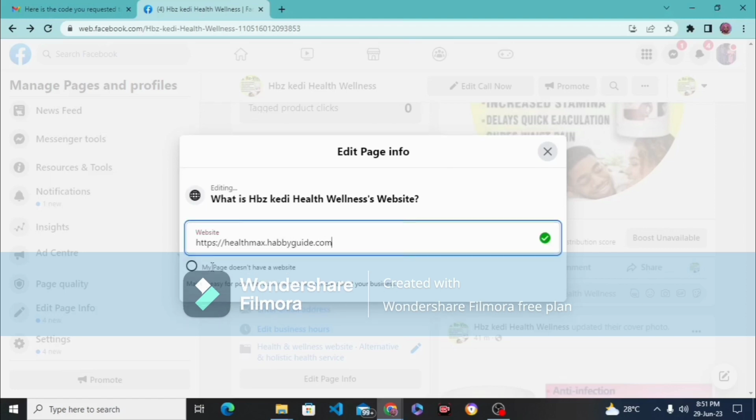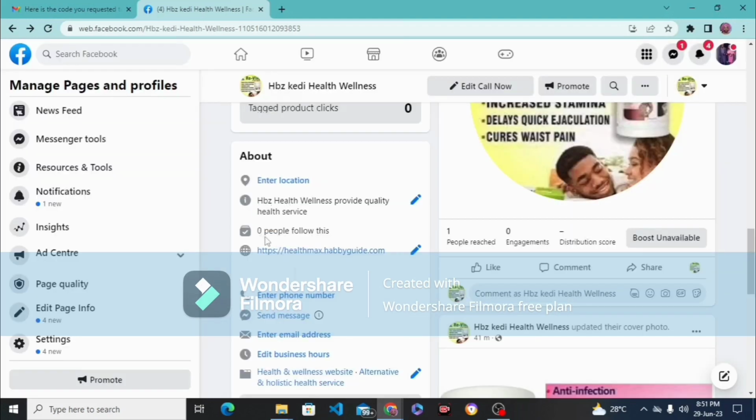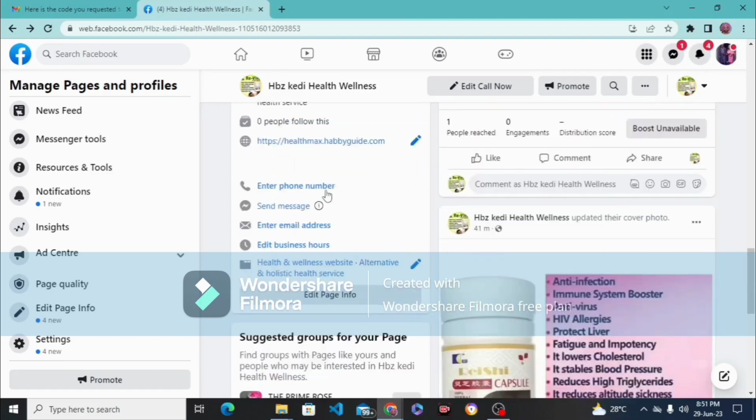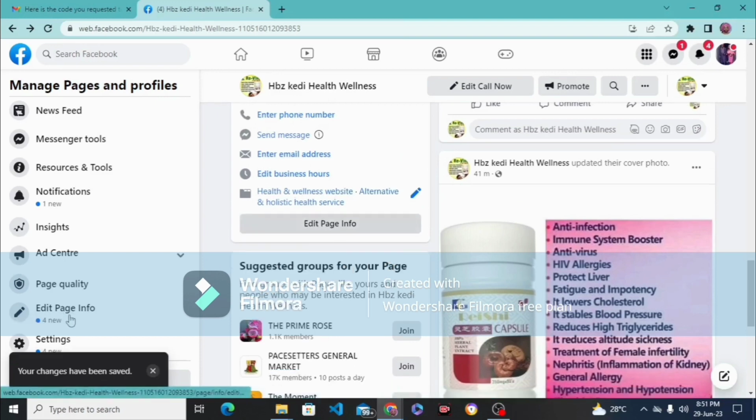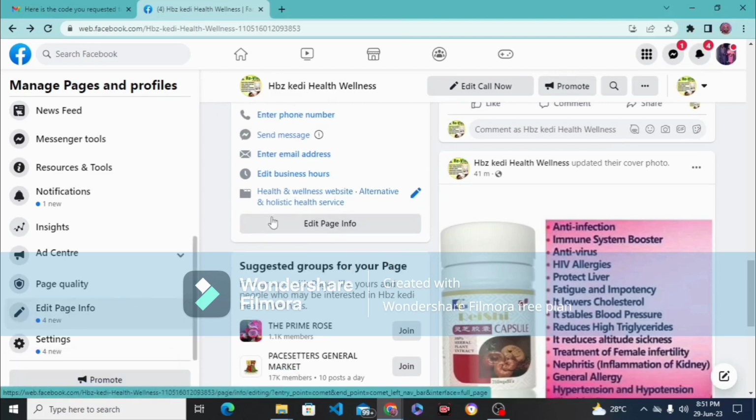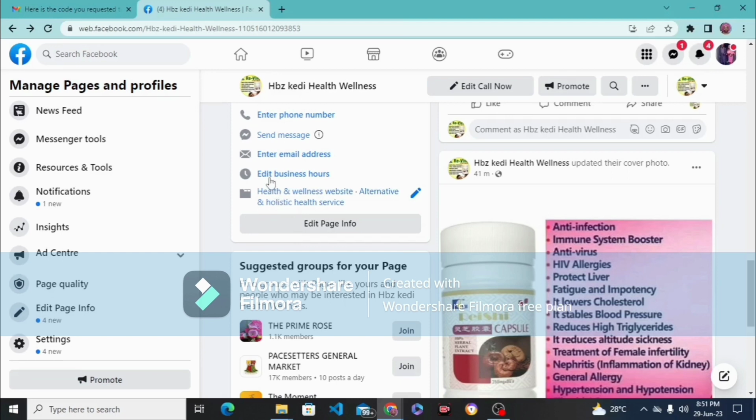After you have done that, it is saved automatically. So you go back, then if you want to add your phone number, you can do that, your email address, then your business hours. So on your edit page, you can click on edit page to edit any one of these.